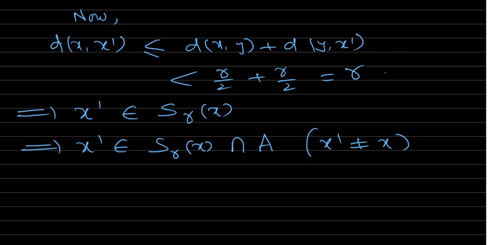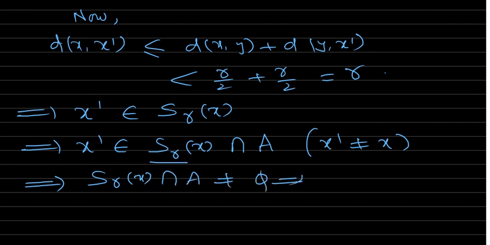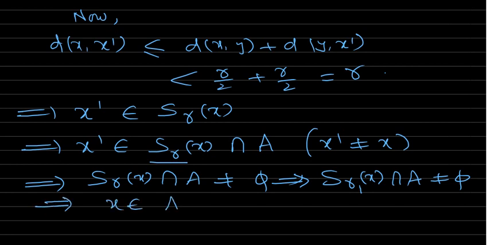So this sphere intersects with A, which means S R x intersection A is non-empty, which means S R1 x, where R1 is any positive number, intersection A is also non-empty. Why? Because R is the minimum of R1 and R0. So any sphere with center at x intersects with A, which means that x is in A derived.